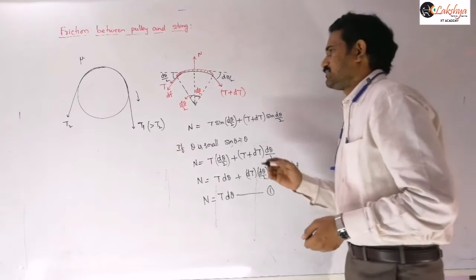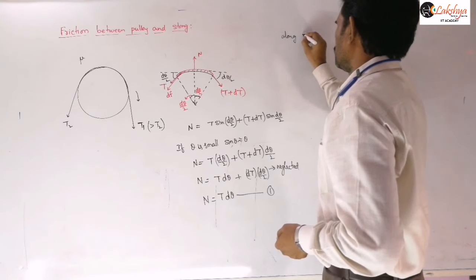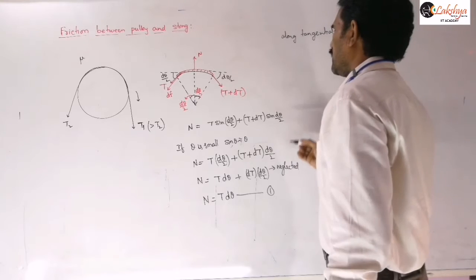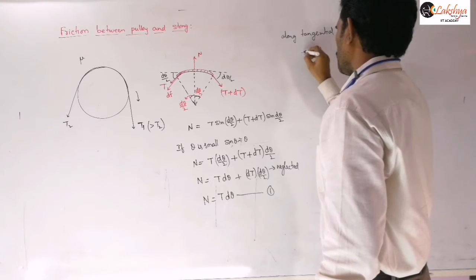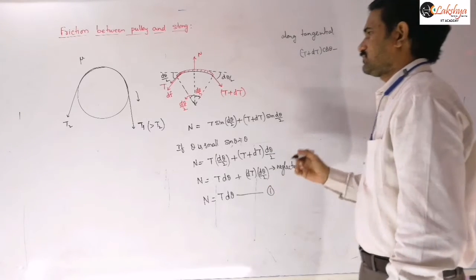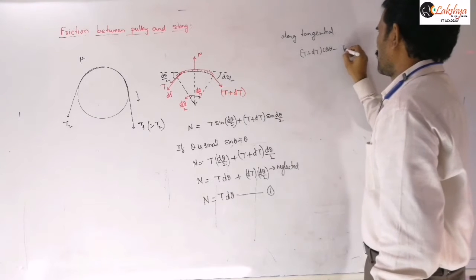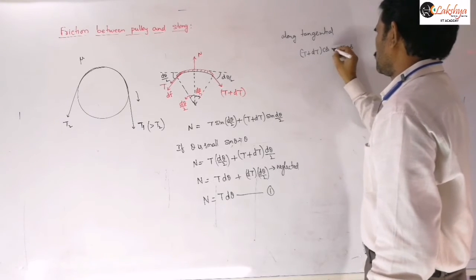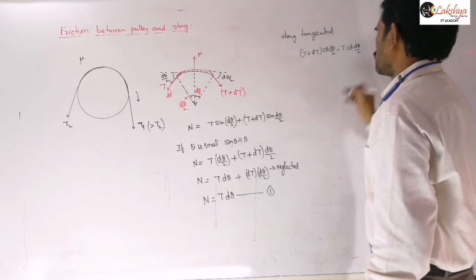So along the tangential direction, (t plus dt) cos d theta by 2 minus t cos d theta by 2.